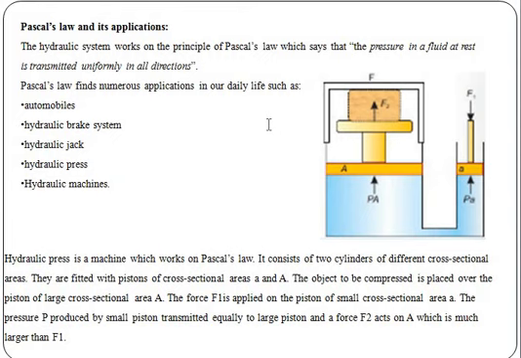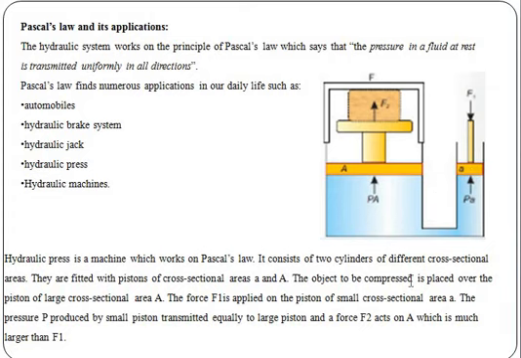The Pascal's law setup shown in the diagram contains a cylinder and piston with its arrangement of fluids. This consists of two cylinders with different cross-sectional areas. The pistons are fitted with cross-sectional areas capital A and small a.